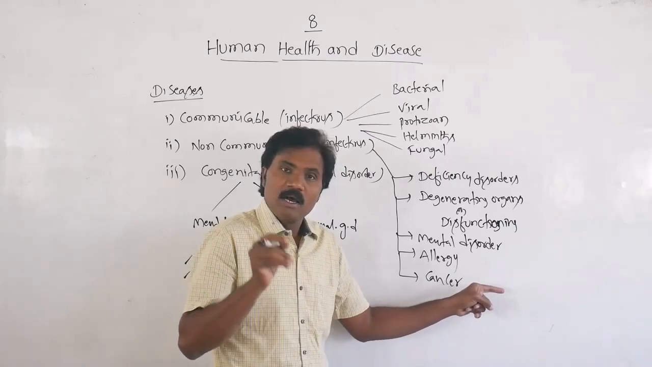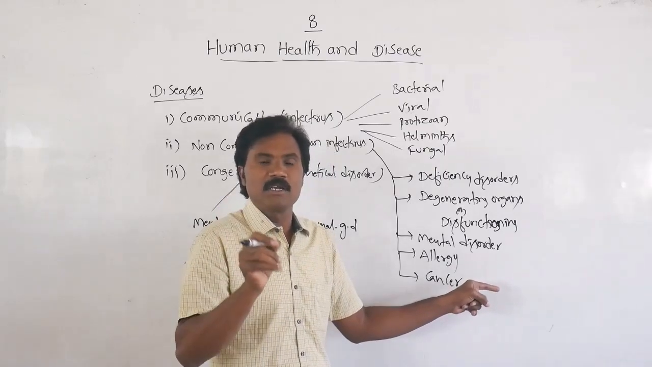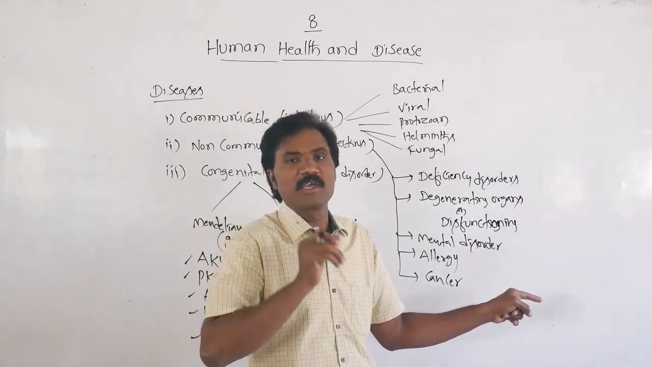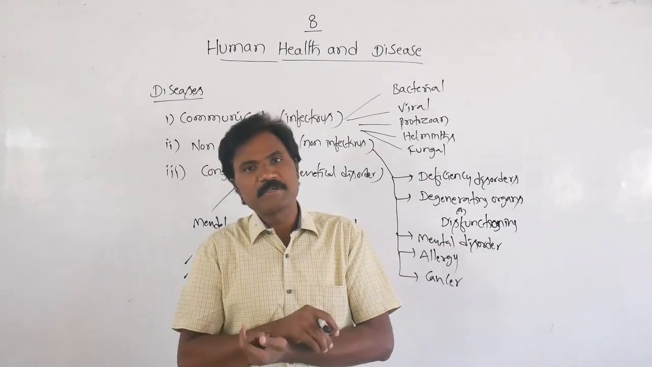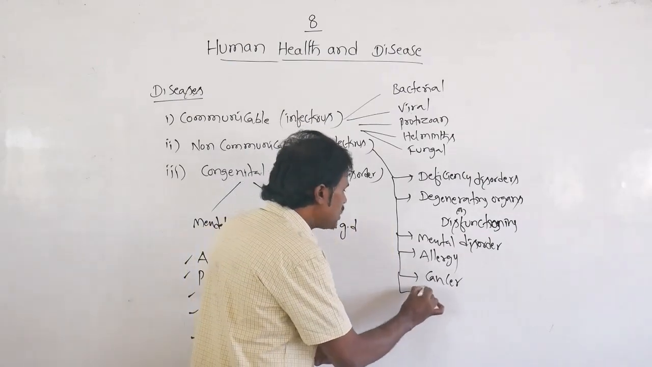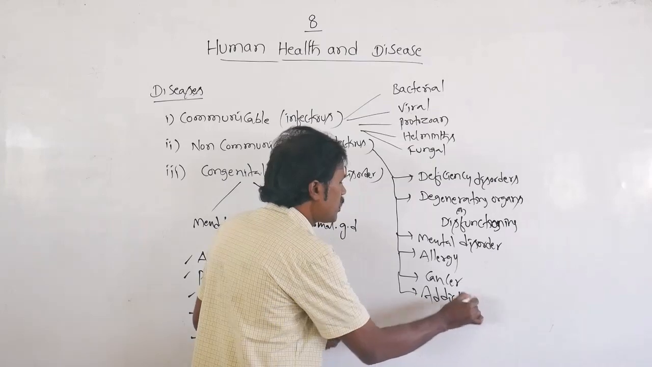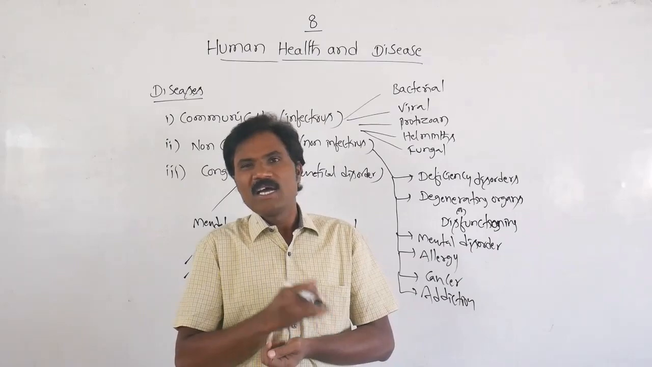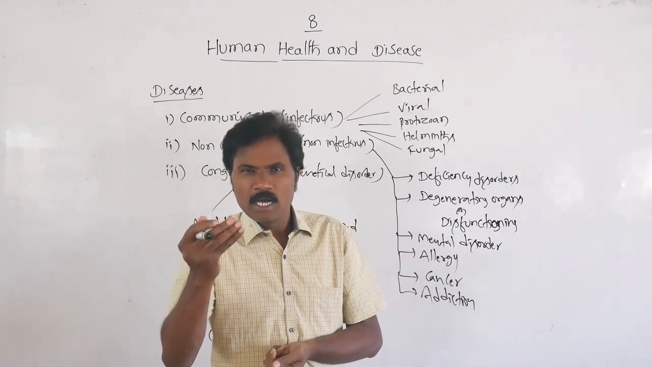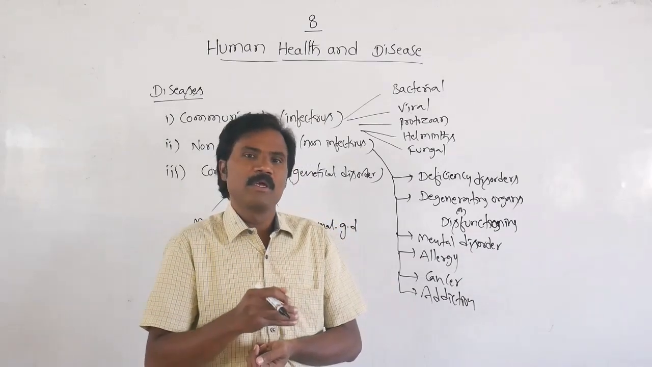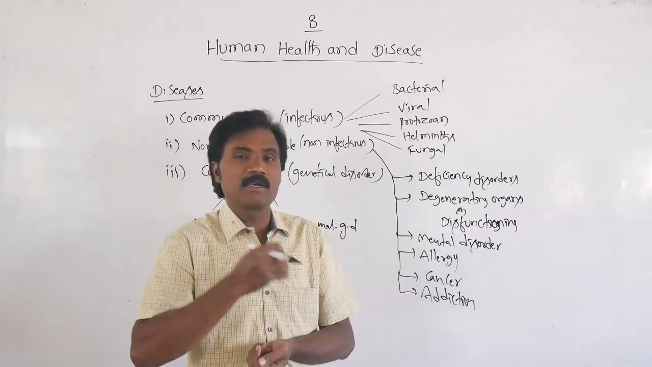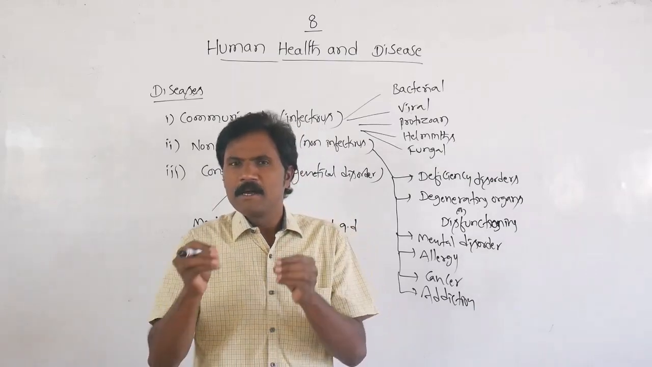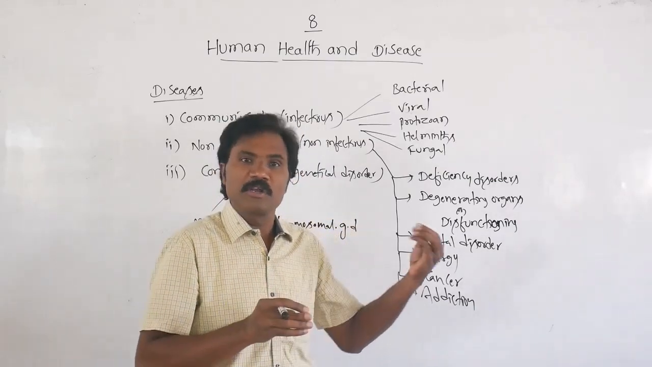Then cancer: abnormal mitotic cell division, abnormal mitotic tissue division. That condition we call cancer. That we call a tumor. Apart from this, addiction also is one type of non-infectious disease. Addiction is alcohol addiction, tobacco addiction, drug addiction, charas, ganja, hashish, marijuana, such types of drugs, as well as some persons continuously taking a little amount of alcohol daily. That is one type of addiction.